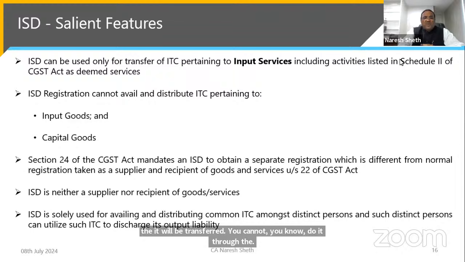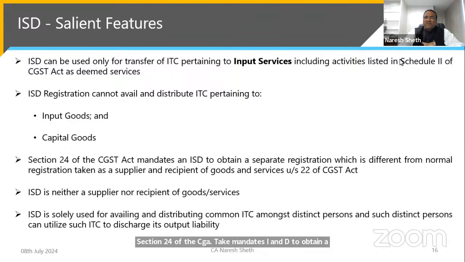Section 24 of the CGST Act mandates the ISD to obtain a separate registration, which is different from the normal registration taken as supplier and recipient of goods under Section 22 of the CGST Act.